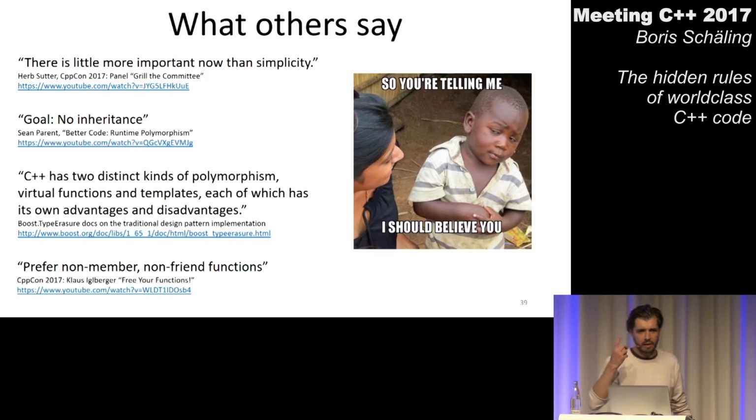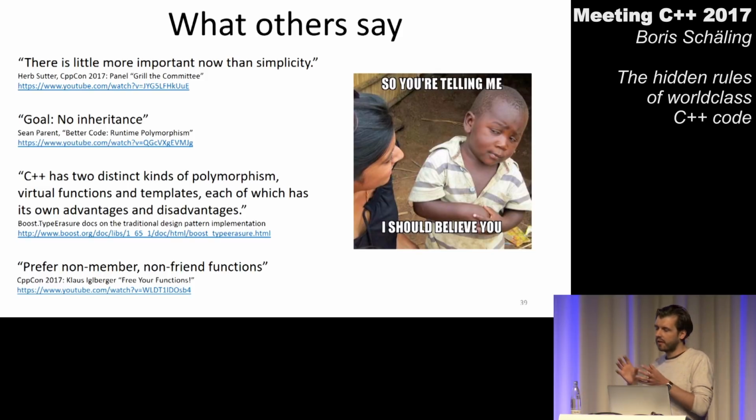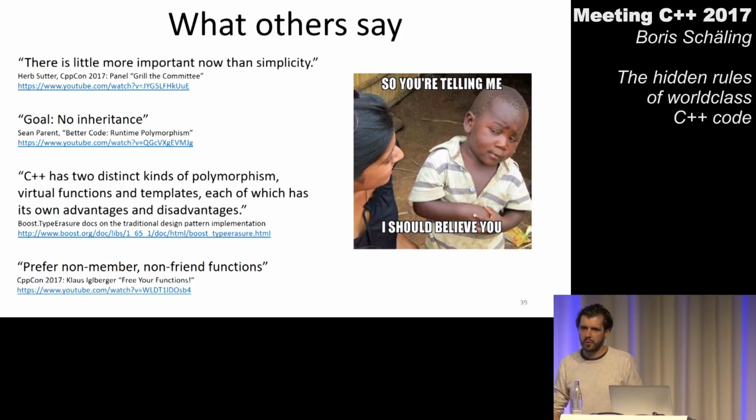So every time somebody thinks I would just use runtime polymorphism with all these class hierarchies because that feels like it is intuitively the right solution, this is a reminder that there are two different kinds of polymorphism, and runtime polymorphism and virtual functions is just one kind. It's not better or worse than the other, it's just one kind, and you pick the kind depending on what you want to communicate and depending on what your defining use case is.